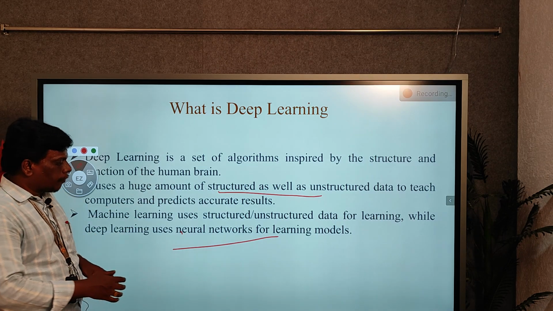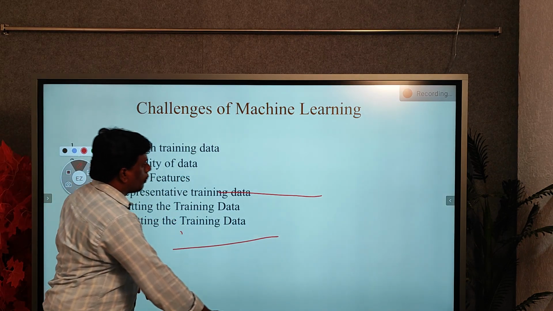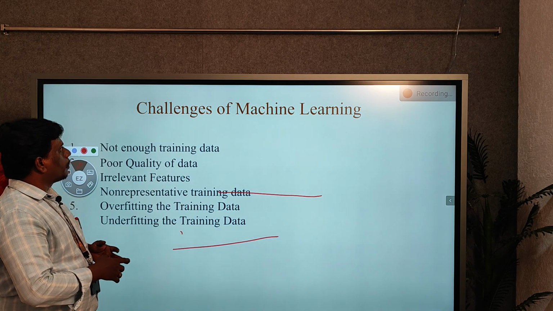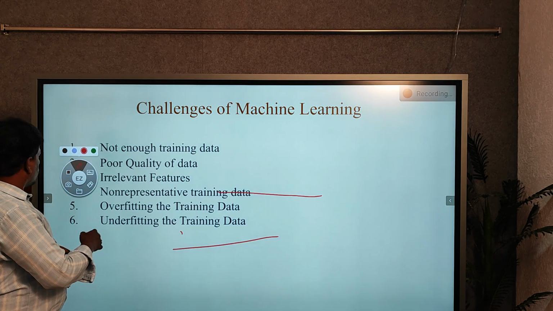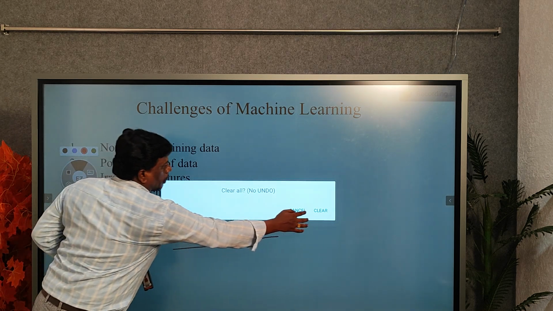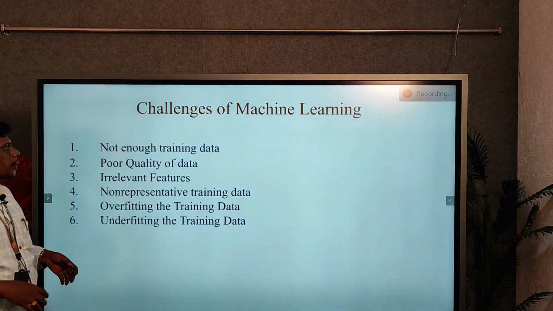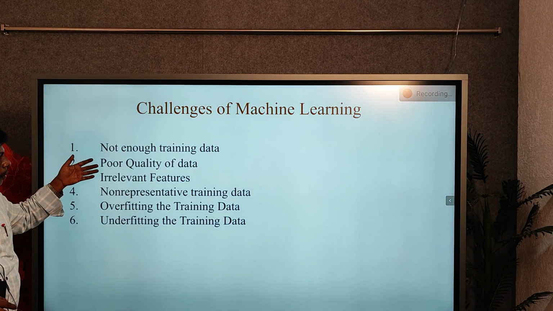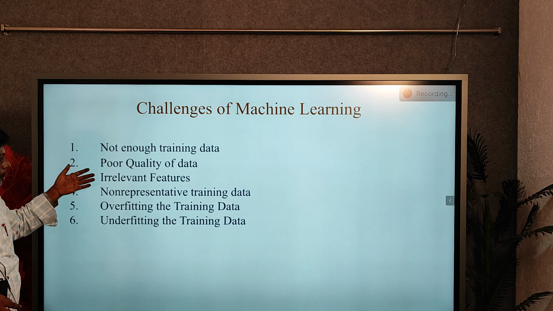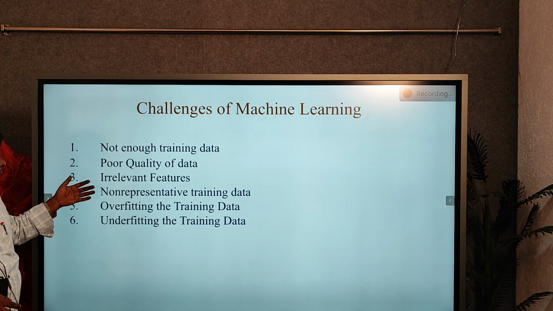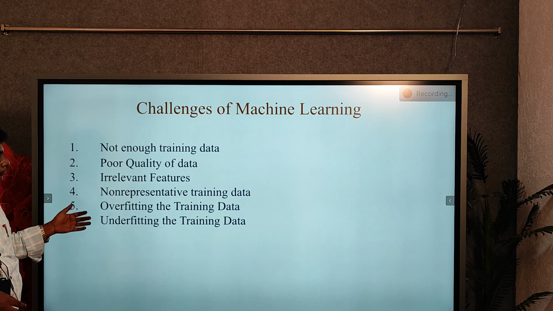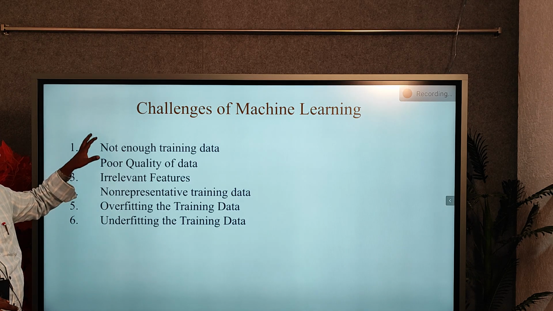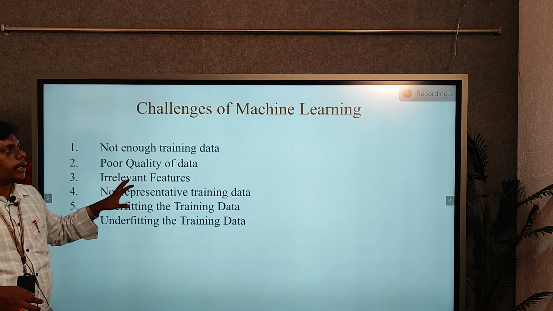So this is the difference between deep learning and machine learning, and these are the different kinds of challenges of machine learning: not enough training data, poor quality of data, irrelevant features, non-representative training data, overfitting the data and underfitting the data. So these are the different kinds of machine learning challenges.